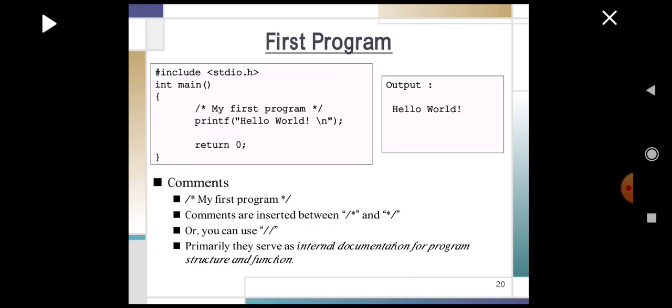And comments. We can have comments in our program in two ways, that is multi-line comments and single line comments. If we are going to give a multi-line comment, we can use slash asterisk, and it should end with asterisk slash, which means it can have multiple lines within it. If it is a single line comment, we can have a double slash. These comments serve as internal documentation for program structure and functions.